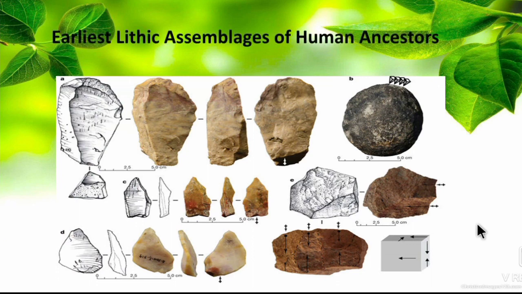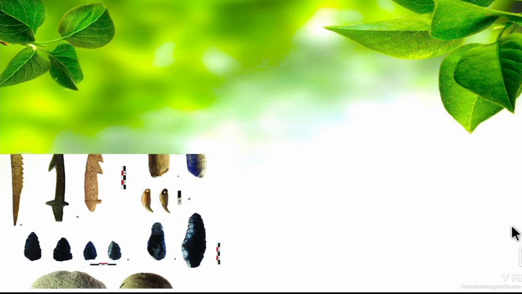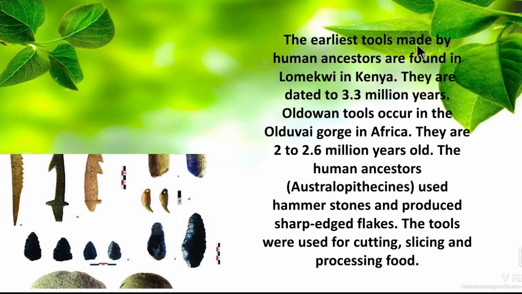So next we can see their tools which they used. Lithic means stone. So the earliest lithic assemblages of human ancestors. Lithic means stone. The earliest tools made by human ancestors are found in Lomekwi in Kenya, and they are dated to 3.3 million years. So the earliest tool which was used by our prehistoric people has been found in Kenya. So the age of that is nearly 3.3 million years.